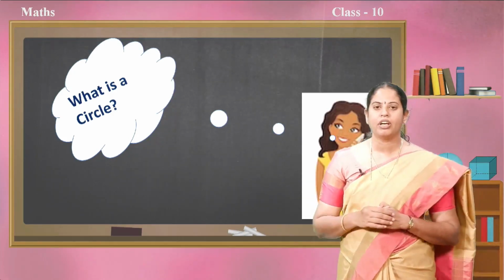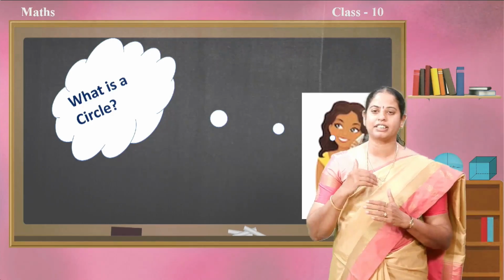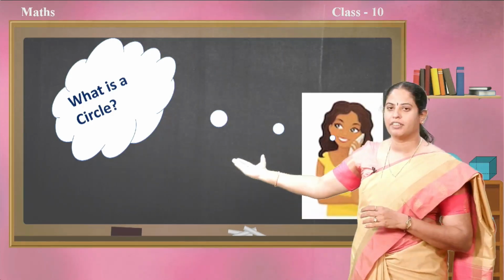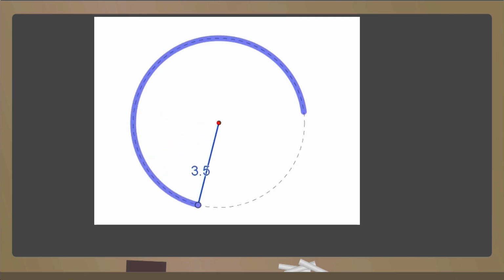In the same way, a few of you may have doubts about what a circle is and how to define it. Let us watch this video, children. See, this is the activity I told Zohra to do. The red point is the beginning point, the fixed point. Then I took a stick of 3.5 unit length and started pasting all the stickers equidistant from the red point. When I completed one rotation, I got this figure. This is nothing but a circle.